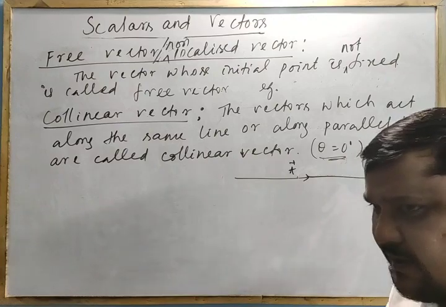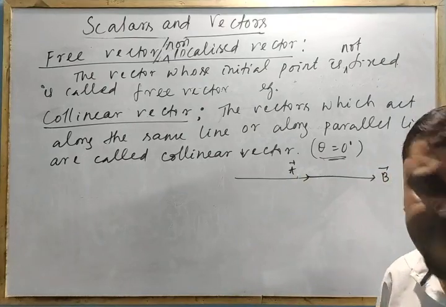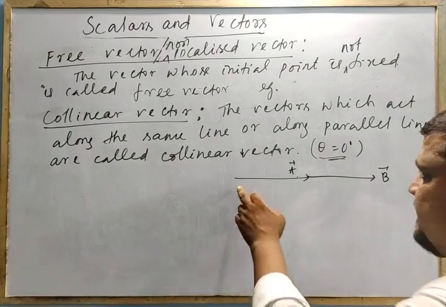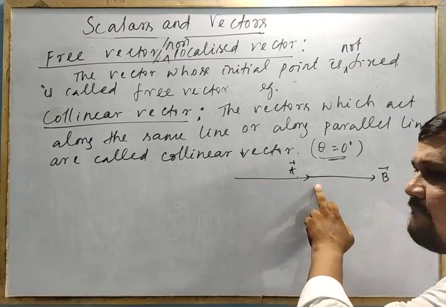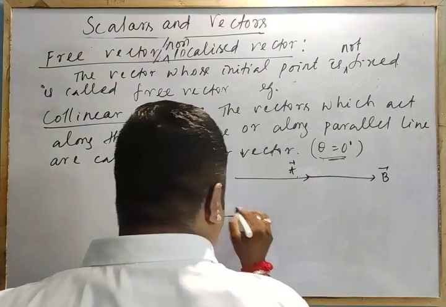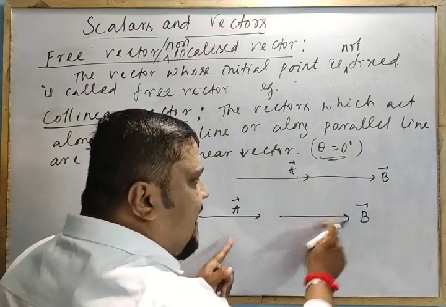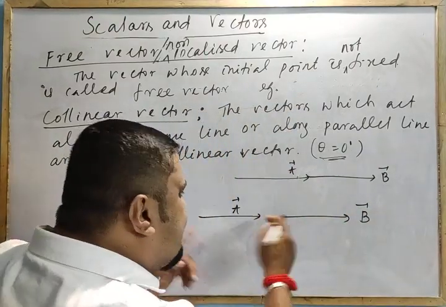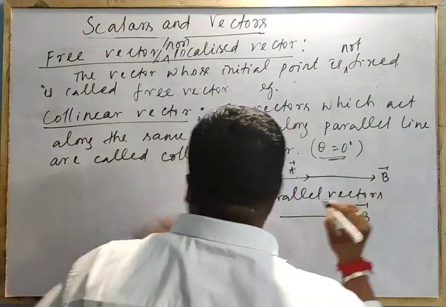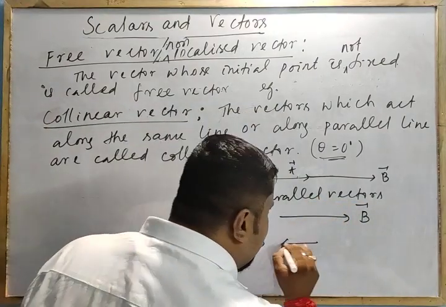Now here you come across a definition. Already we have discussed parallel and anti-parallel vectors. Parallel and anti-parallel vectors form collinear vectors. They are in the common line. Clear? Like this, vector A, vector B. These are collinear and also parallel. So this is also called parallel vectors. This is one of the cases of collinear vectors. The same case, vector A and vector B.